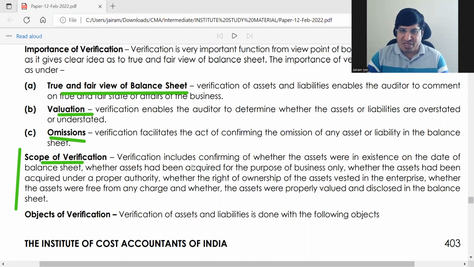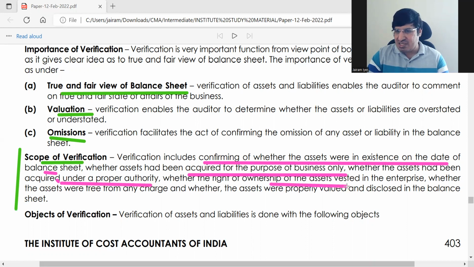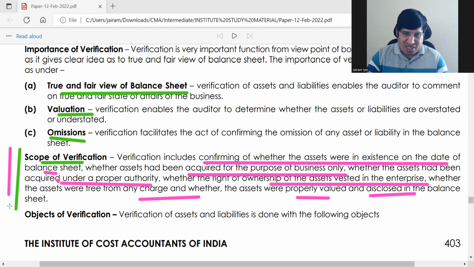Okay, scope of verification: confirming whether assets were in existence on the date of balance sheet, assets were acquired properly for business use, and they were acquired under proper authority, and the right of asset ownership is vested in the enterprise, they are free from any charge, properly valued and disclosed in the balance sheet. So यही तो हमने पढ़ा है अभी तक, right? So in scope of verification you have nothing new, just write down the same thing about verification.